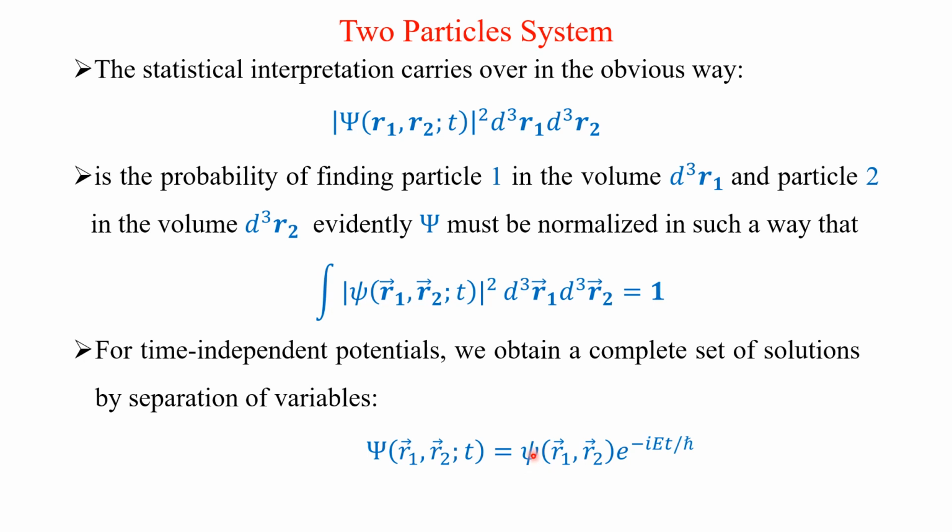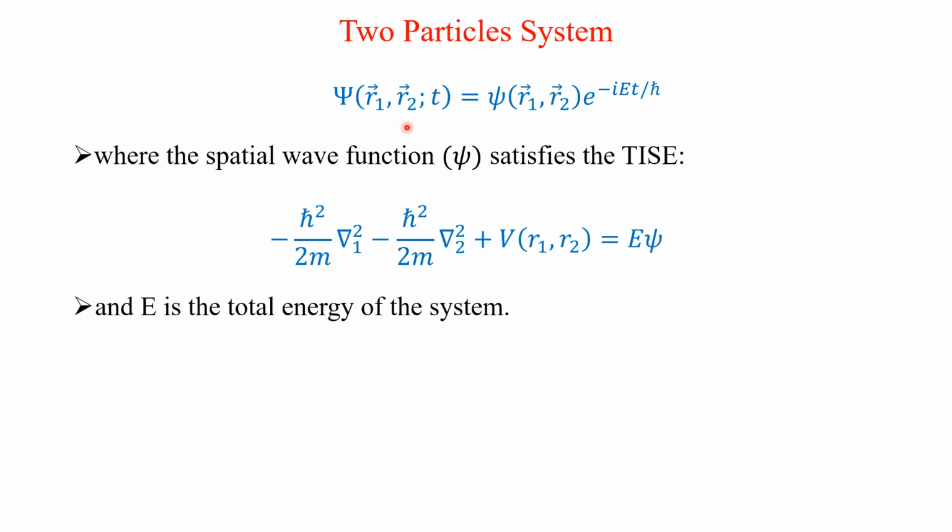The radial part is small psi, which is a function of r1 and r2 alone, and the time part is taken care of by the exponential term e power minus iEt over h cross. So we have separated the wave function into two parts: one is a radial part and the other is a time part. So the spatial wave function small psi must satisfy the time independent Schrodinger equation.